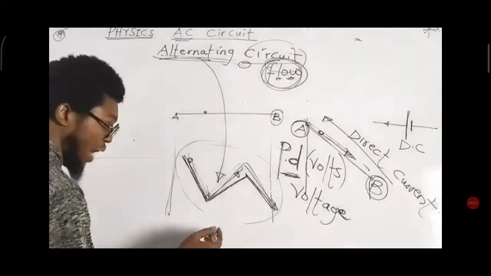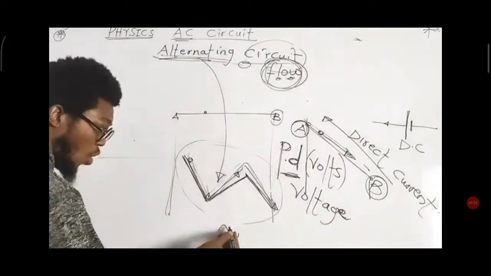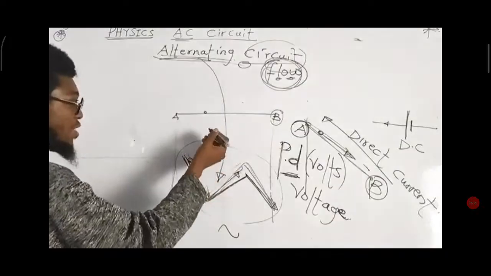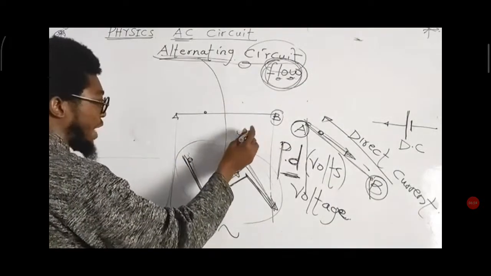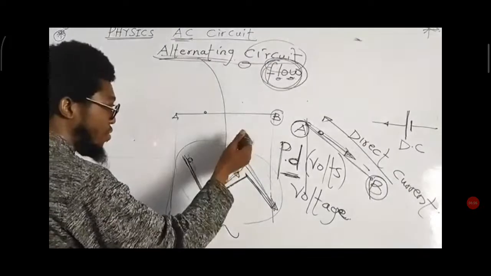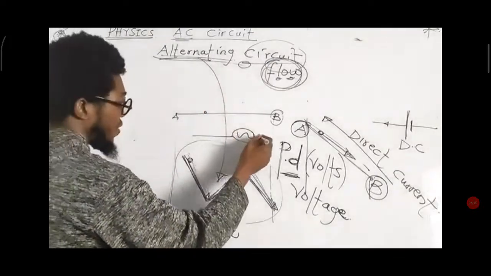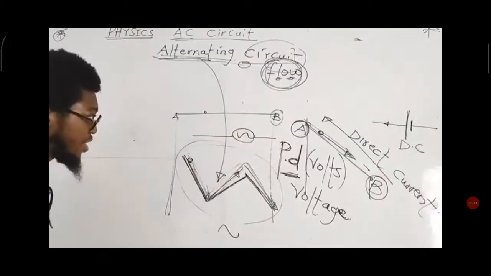So that symbol can now look like something of this type. Since current goes up, comes down, goes up, comes down, in an alternating current we can therefore conclude that the symbol should be something like an S, or like the normal wave that we have shown before. Then I circle it like this and like this. So this is the source of an AC.